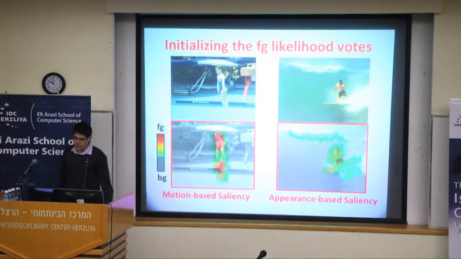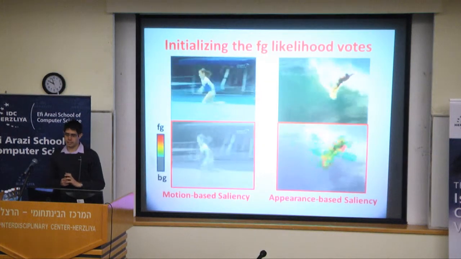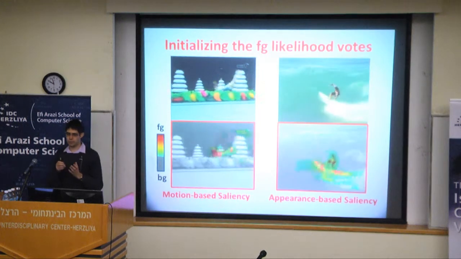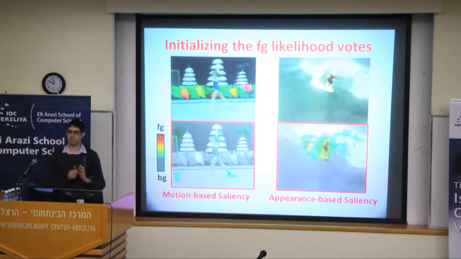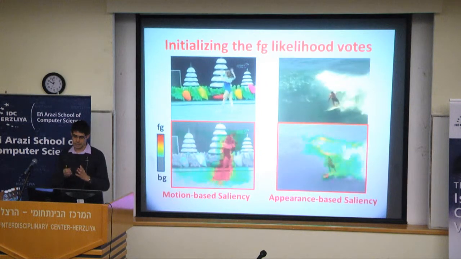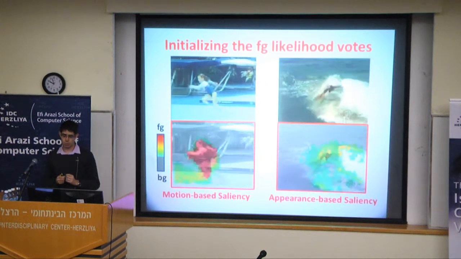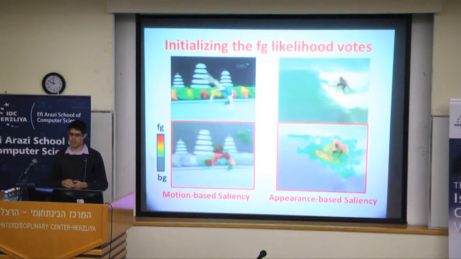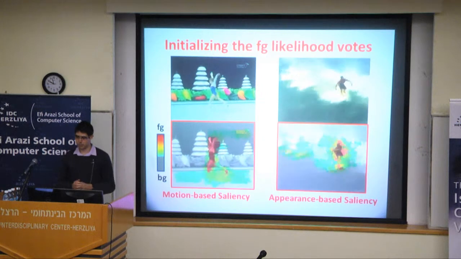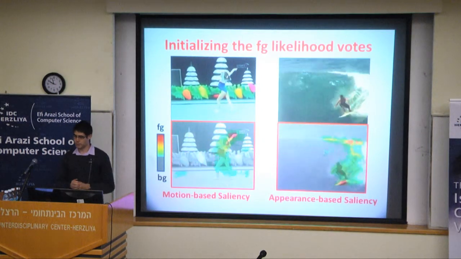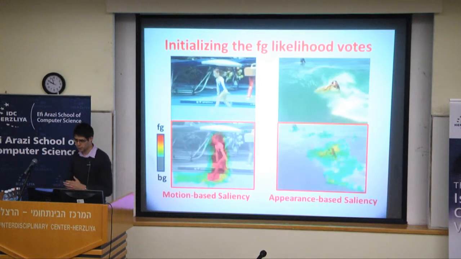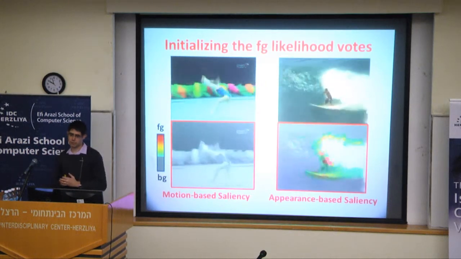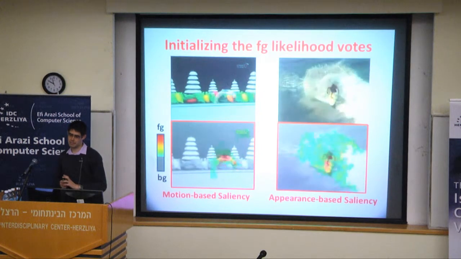So here are, again, examples of initializations. We have two examples here, and we can see that our method automatically decided when to use motion-based saliency and when to use appearance-based saliency. In the sequence of the girl performing the salta, it was able to find a dominant motion in many frames, so it resorted to motion-based saliency. In the sequence of the surfer, there was non-rigid motion of the background, so it couldn't find the dominant motion in most of the frames, and it resorted to appearance-based saliency.